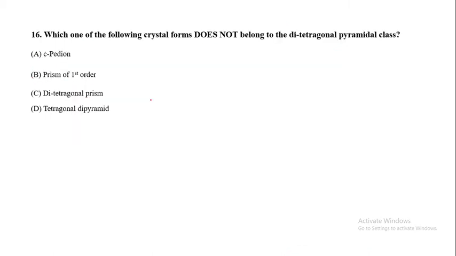Now it is the next question. This is the first question from crystallography. Which one of the following crystal forms does not belong to the ditetragonal pyramidal class? So what we need to find is which one of the following crystal forms does not belong to the ditetragonal pyramidal class.